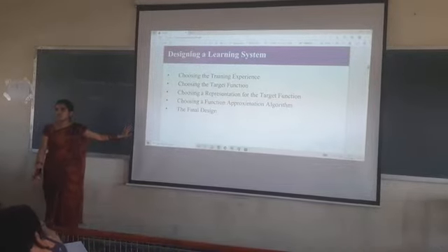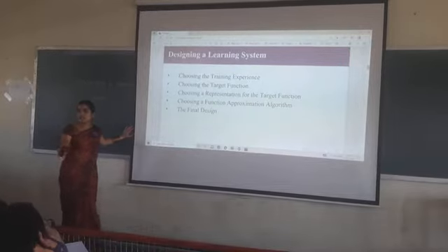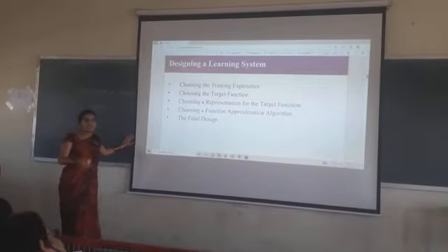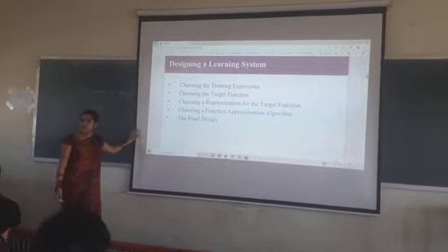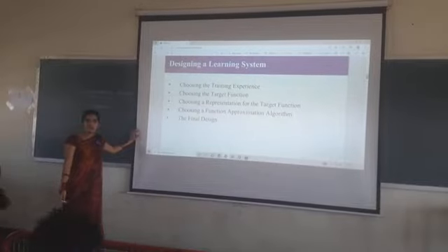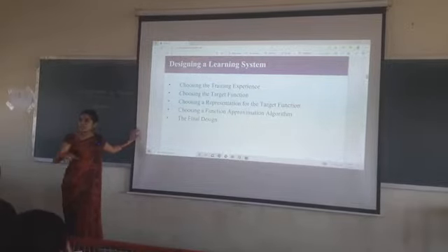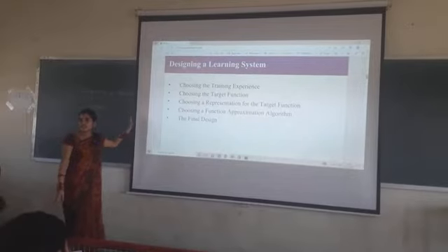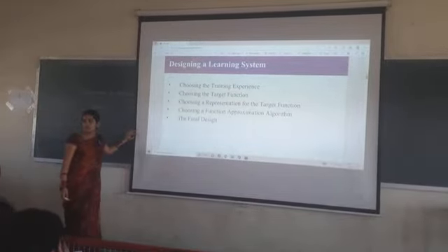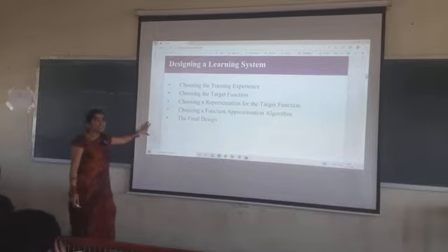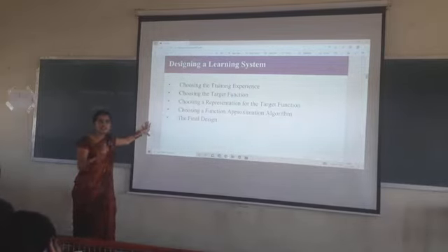If you want to design a learning system, we need to design it in a proper way. If we do not design a learning system properly, what will happen? There is no proper output, or the output is not efficient. We need to design the learning system in a proper way to get efficient and proper output. For that we need some steps. What are the steps involved in designing a learning system?